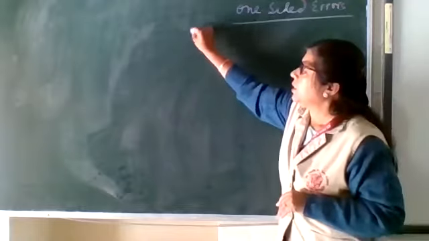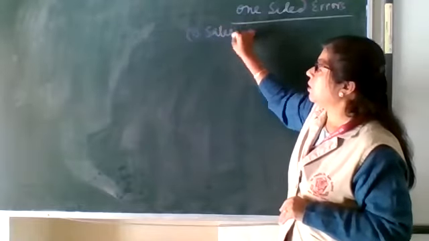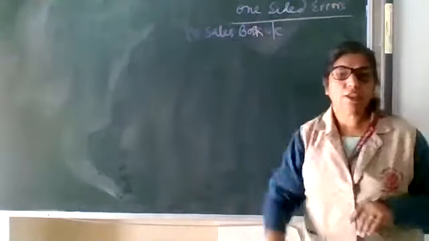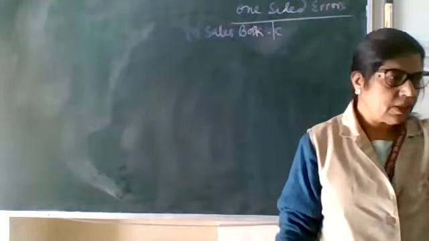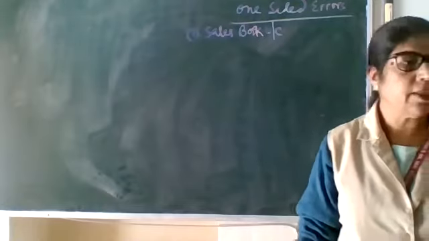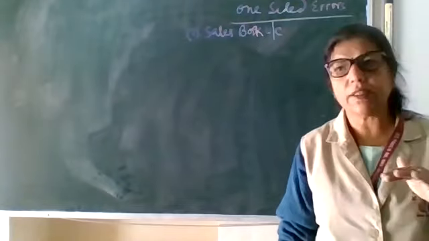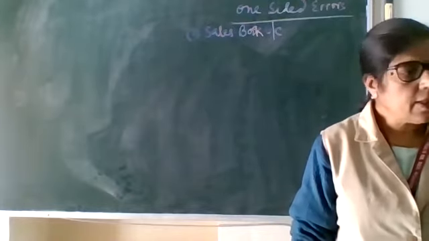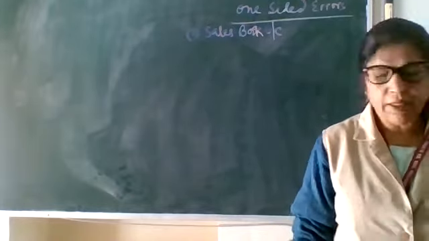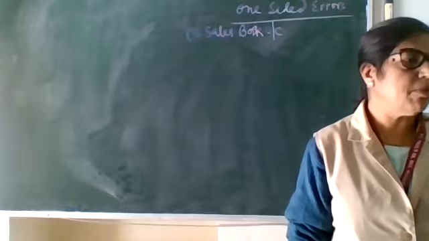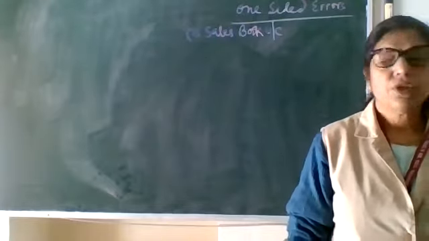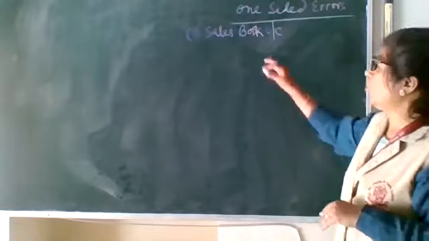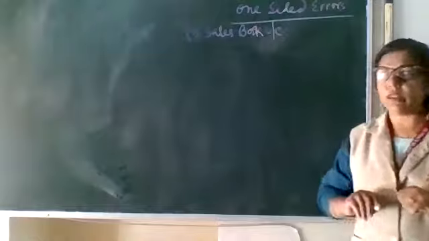Like sales book undercast. Sales book undercast means there will be some totaling error, posting error, or the error which is known as clerical error. Clerical error means the man-made error, or the totaling error, carry forward error. So in that, sales book undercast.